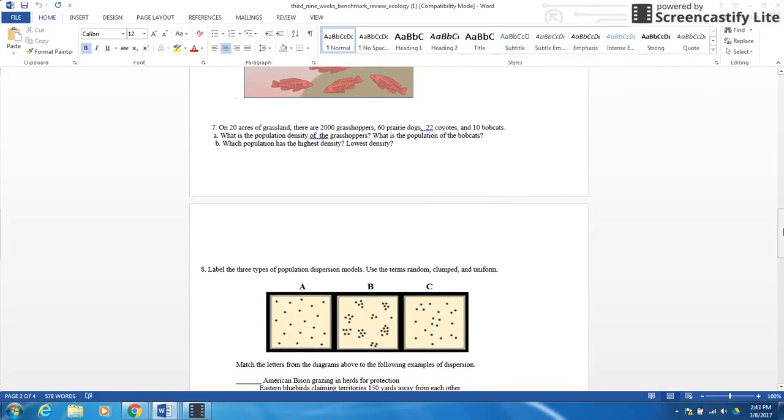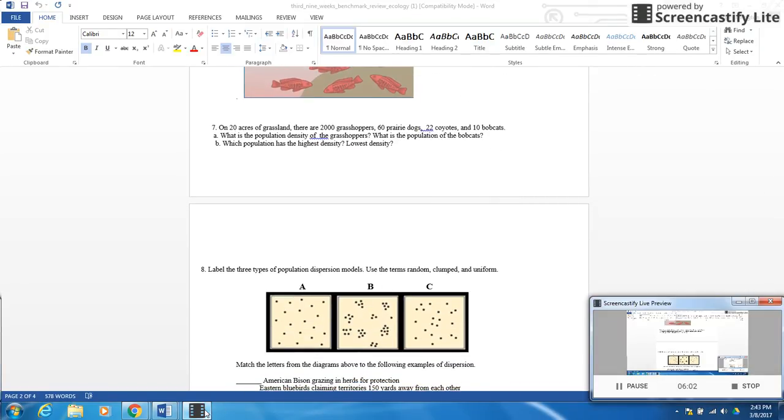All right, number 7, this seems to give several of you some issues. On 20 acres of grassland, there are 2,000 grasshoppers, 60 prairie dogs, 22 coyotes, and 10 bobcats. What's the population density of the grasshoppers? All you have to do, if you looked in the PowerPoint, it would have told you, you take the amount of whatever animal, whatever bush, whatever, and you divide it by the amount of space you have. So in this case, we'd take 2,000, divide it by 20, and you'd get 100 grasshoppers.